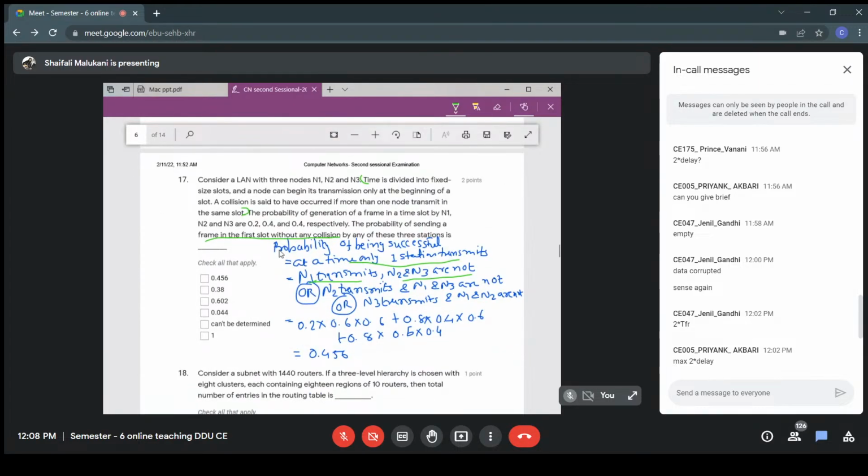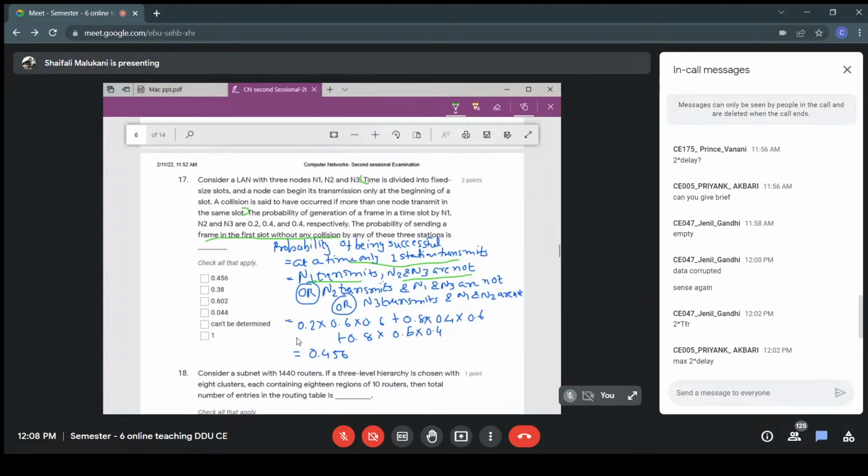But what is the given information? In this slot, there is no collision. What is the meaning of that? That means only one station is transmitting. N1 can transmit, N2 can transmit, or N3 can transmit. But if N1 is transmitting, the other 2 stations should not transmit. Same way for N2 and N3. So how will you find the probability that N1 transmits, N2 is not transmitting and N3 is not transmitting?